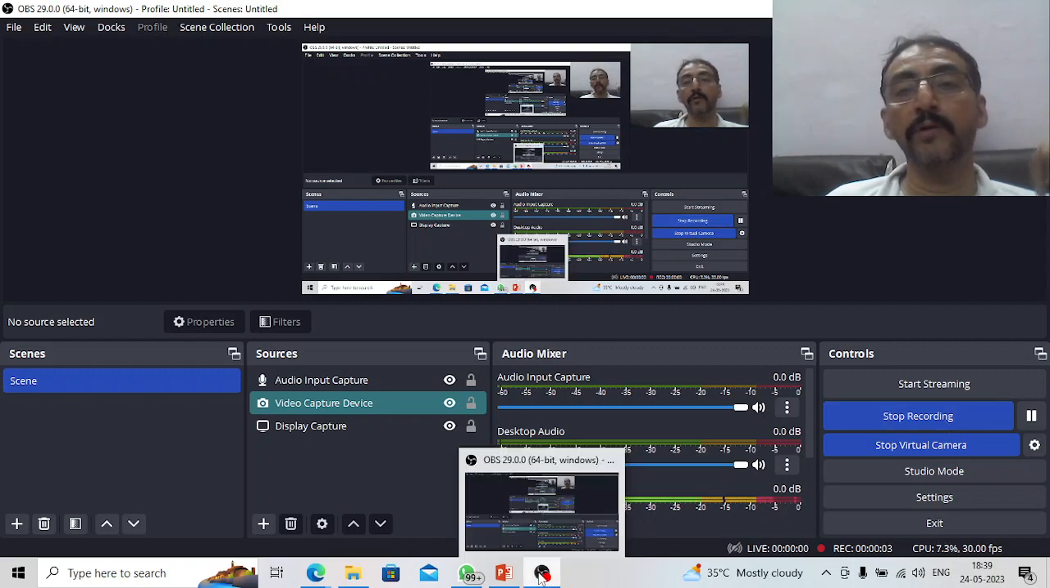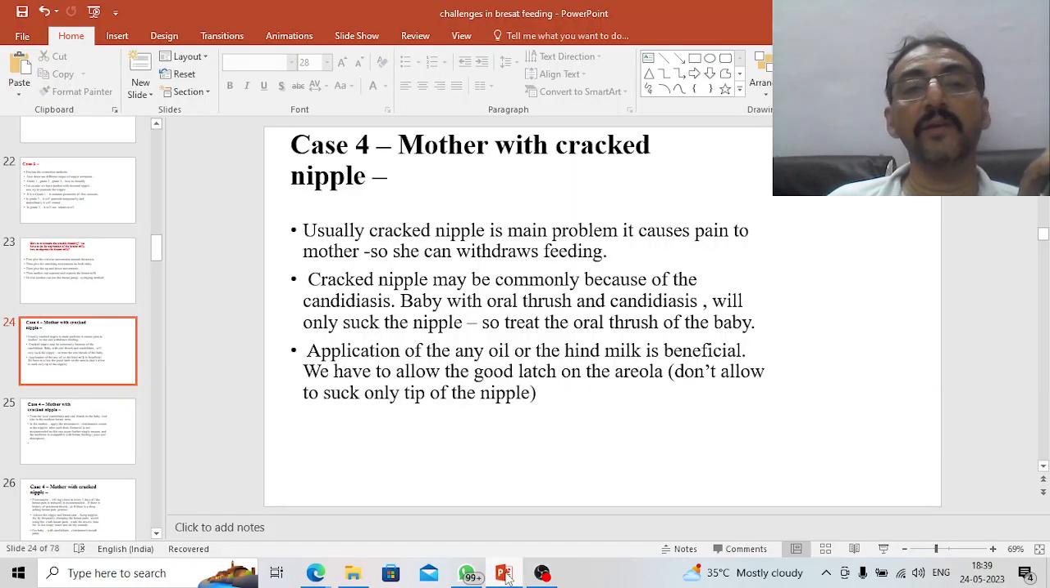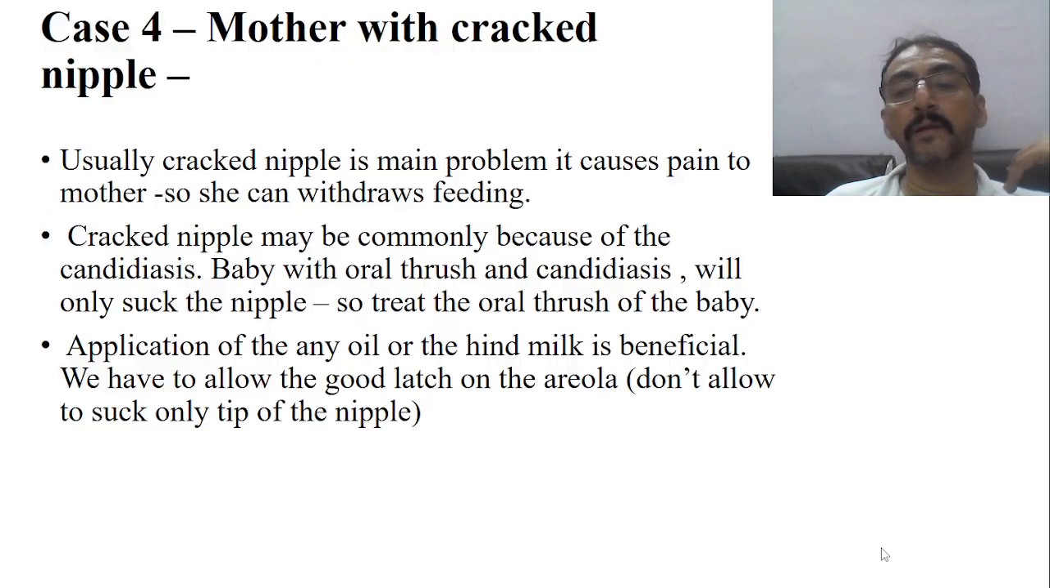Okay, so we move on to the next case. Case number 4: this is a mother with cracked nipples. That's a retraction of the nipple we have seen in the last case.